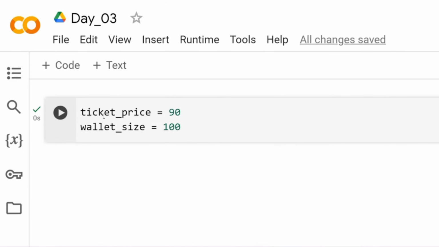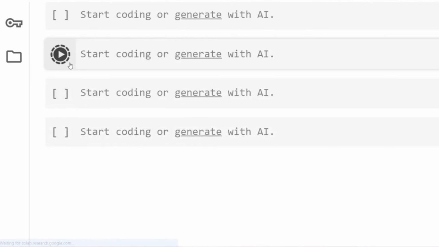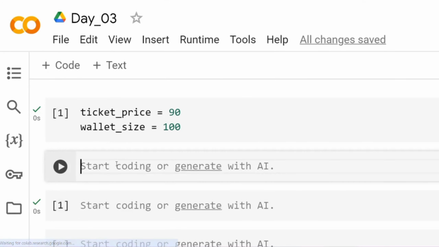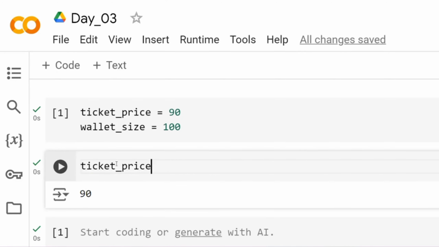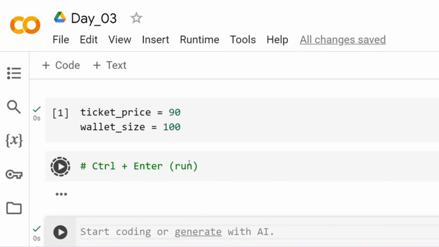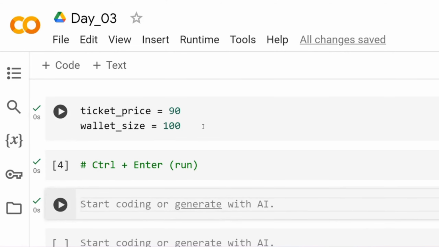These are nothing but your variables and your values. So let's add more code cells here. Now if you look for ticket_price and run this, by the way, you don't have to click on the run button every time. You can press Control plus Enter. Control plus Enter is a shortcut to run your code, so we've learned about another shortcut.